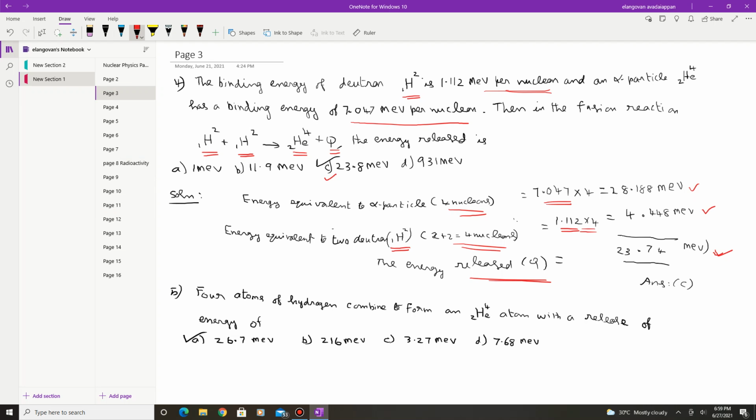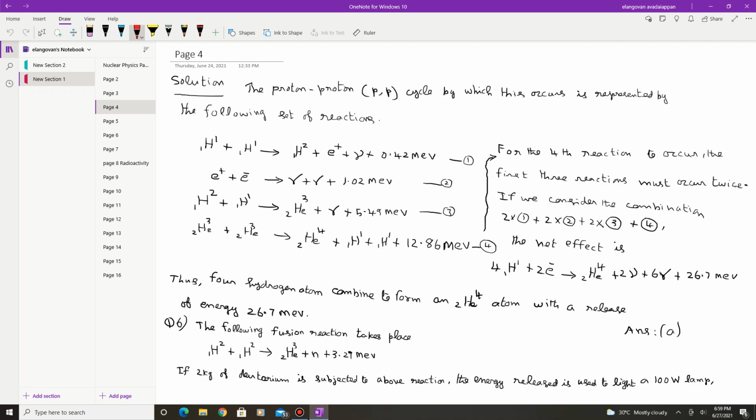Next we go to problem number 5. 4 atoms of hydrogen combine to form a helium atom with the release of energy of, and 4 options are given. The proton-proton cycle is given by the following set of equations. One proton and one proton combine to give one deuteron plus a positron plus a neutrino plus 0.42 MeV.